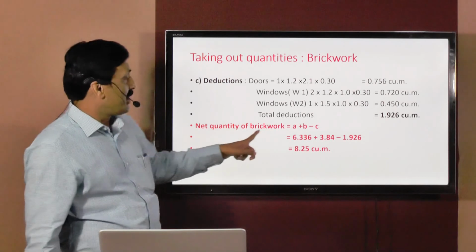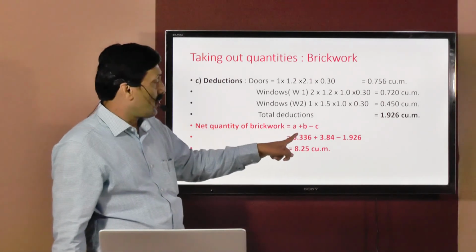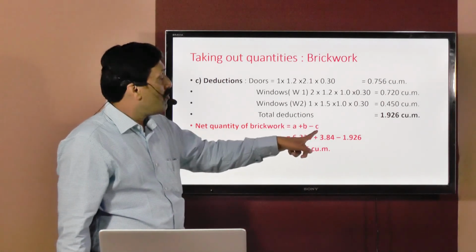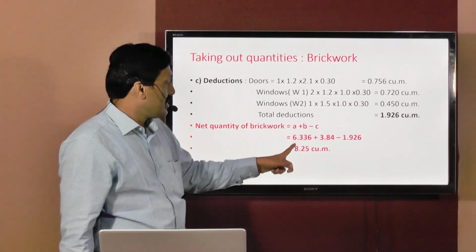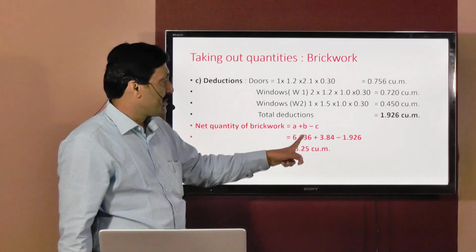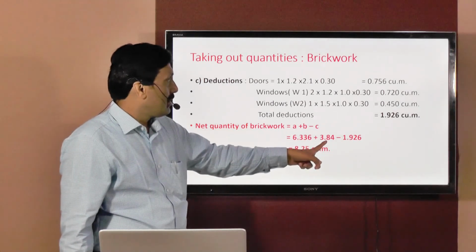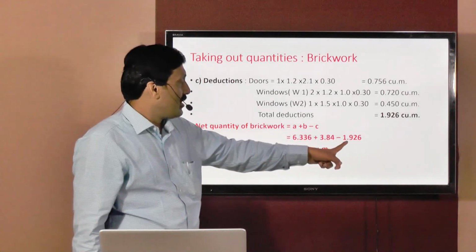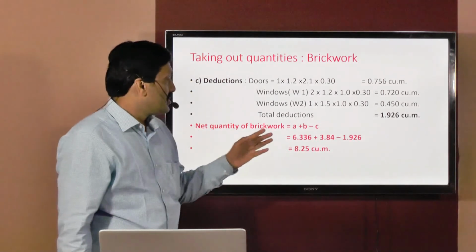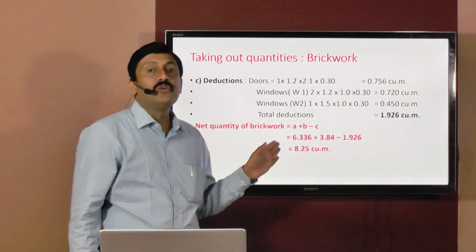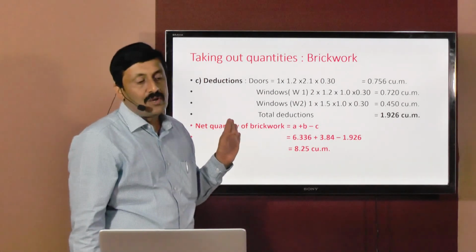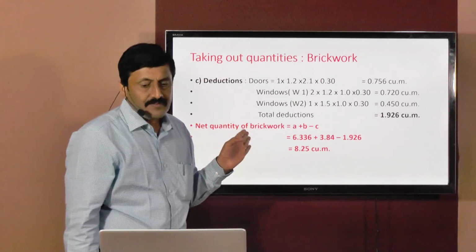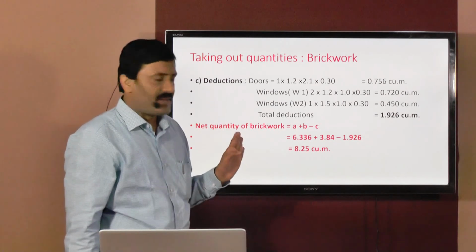So the net quantity of brickwork is equal to A, for the long wall, plus B, for the short wall, minus C, the deductions for doors and windows. So A is 6.336, B is 3.84, minus 1.926. So this will give you 8.25 cubic meters. So this is the net quantity of brickwork. I hope all of you have understood this very clearly.